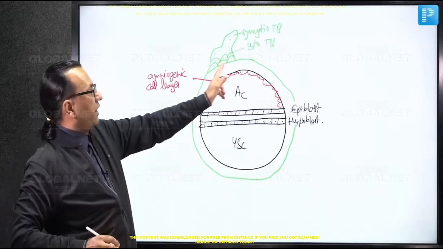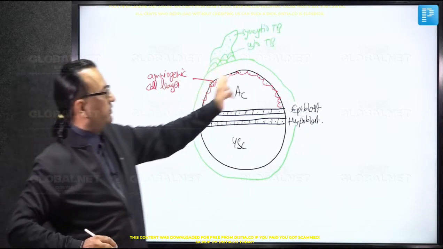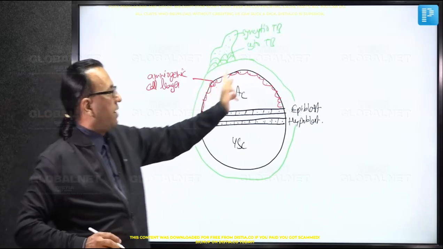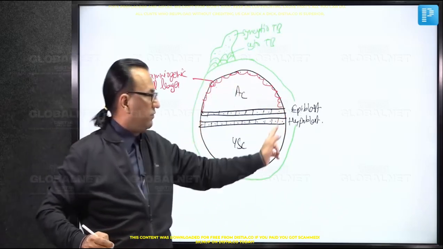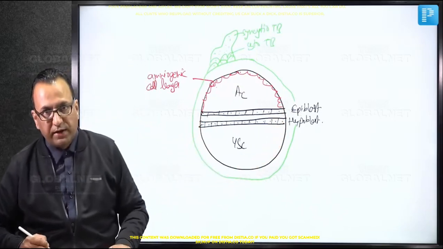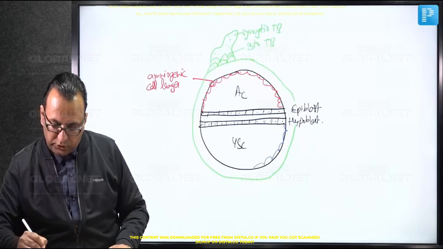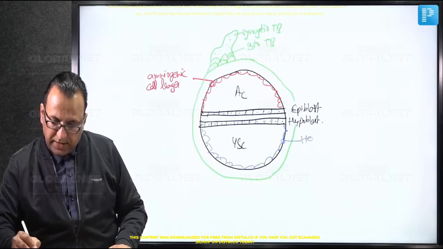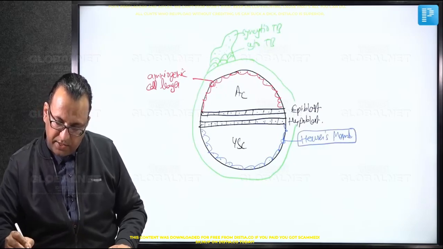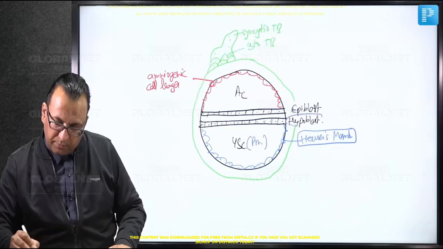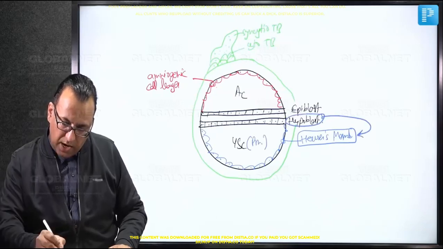And they were contributing to the amniogenic cell layer which is lining the roof and lateral wall of the amniotic cavity. Then what about the lining of the yolk sac cavity, which we are calling Heuser's membrane? If we are talking about this Heuser's membrane, then it is derived from the hypoblast cells. It is lining the primary yolk sac here. So hypoblast is forming the Heuser's membrane and the trophoblast is forming the amniogenic layer.